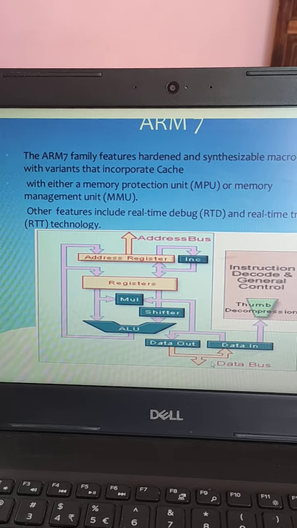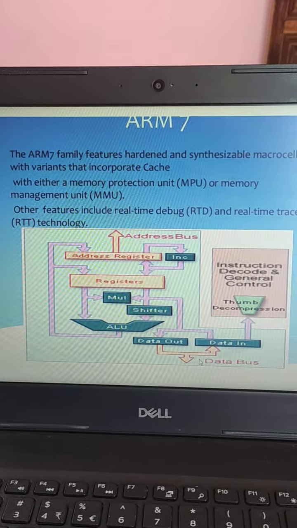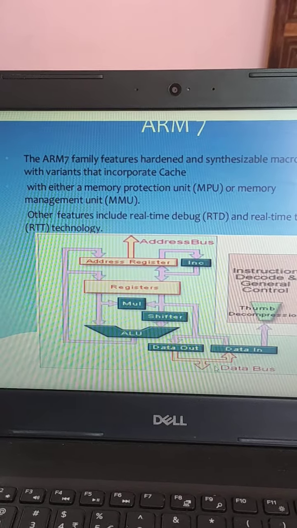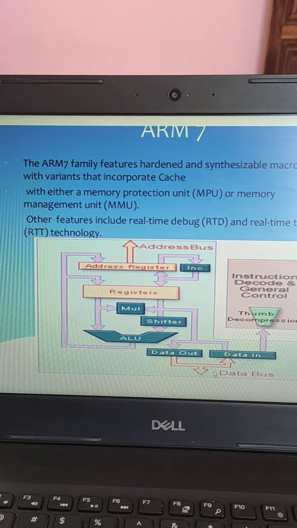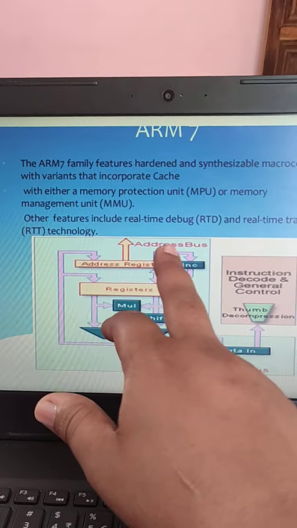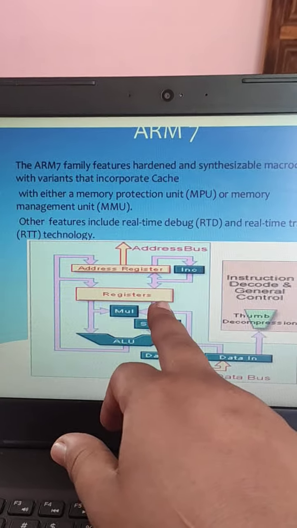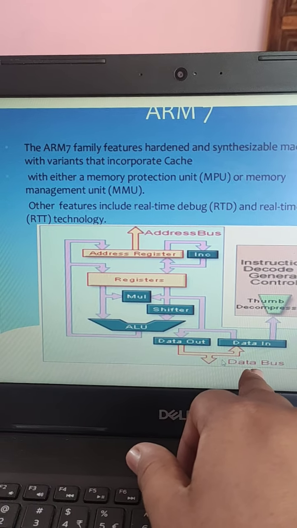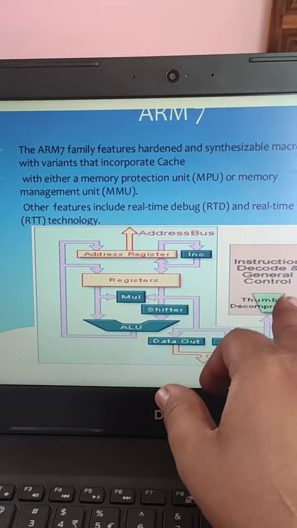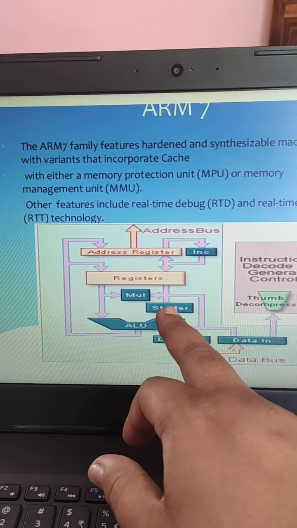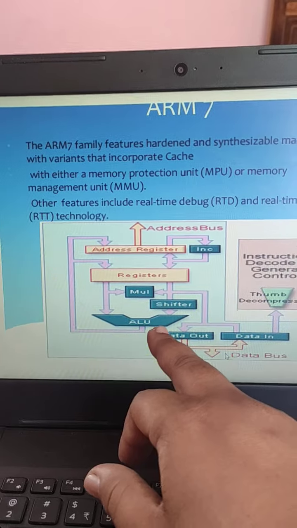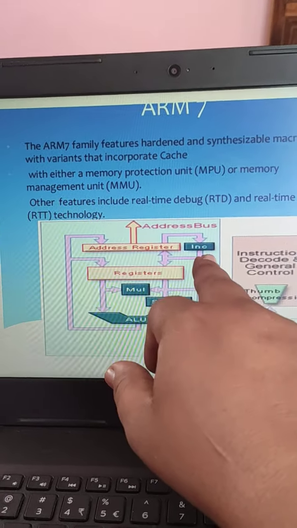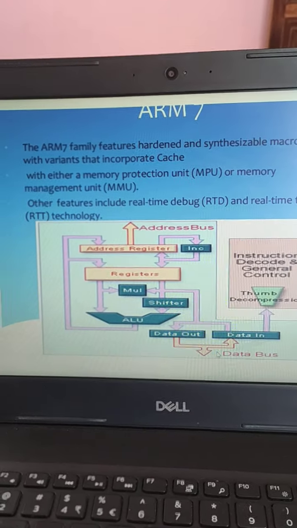Then ARM7 features. ARM7 is hardened and synthesizable with a variant, and incorporates cache with either a memory protection unit or memory management unit. ARM7 consists of address bus, address register, registers, multiplier, shifter, ALU and data output and data input. Here we are giving a data bus, and this supports the Thumb instruction set. Shifter is used for shifting data, ALU for arithmetic and logical operation, and there is an incrementer: when we have to increment the address we use this address register.